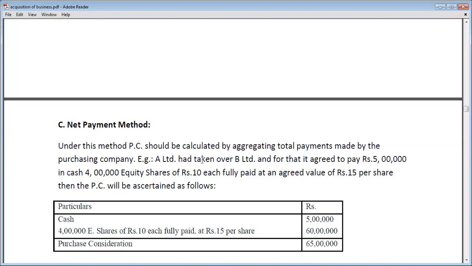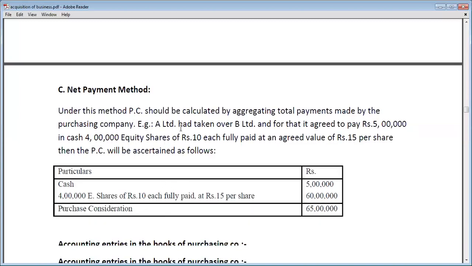Example: A Limited takes over B Limited, and for that it agrees to pay 5 lakh rupees in cash, and 4 lakh equity shares of rupees 10 each, fully paid, at an agreed value of rupees 15 per share. Then purchase consideration is ascertained as follows.